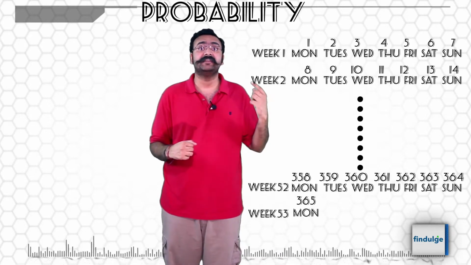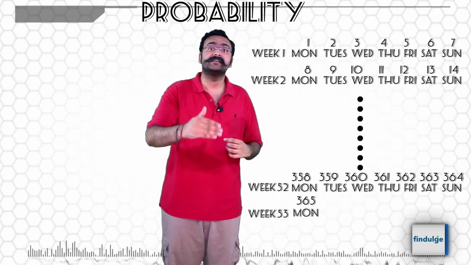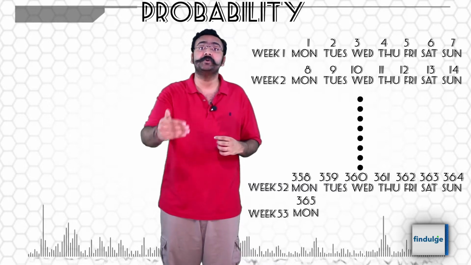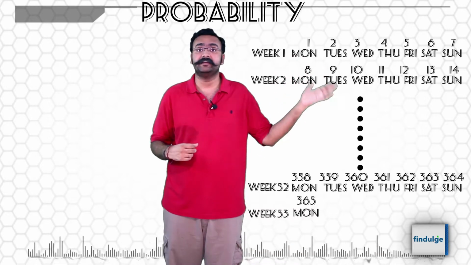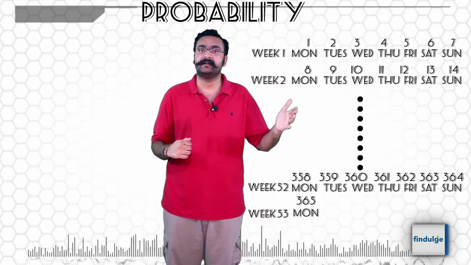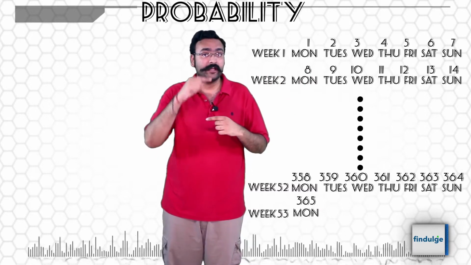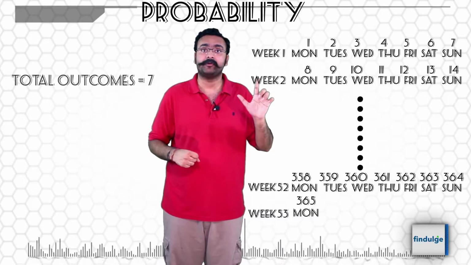However, if the year started on Tuesday, then the 365th day would be a Tuesday. So we would have 53 Tuesdays instead of 53 Mondays. Like this, if the year starts on Wednesday, 53 Wednesdays, Thursday, Friday, Saturday, Sunday. So the year can start on any one of 7 days. 7 outcomes.